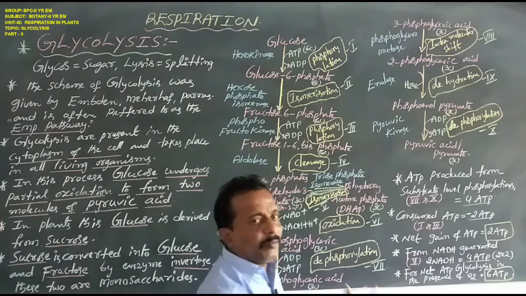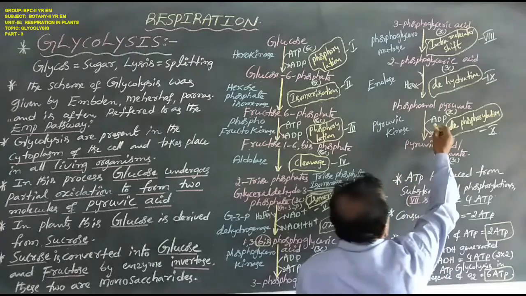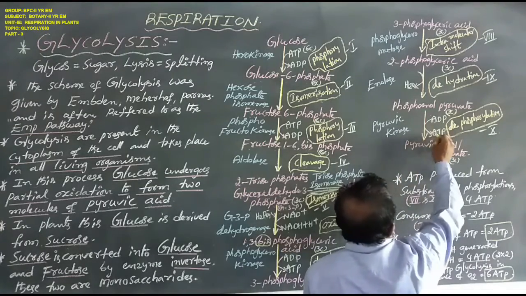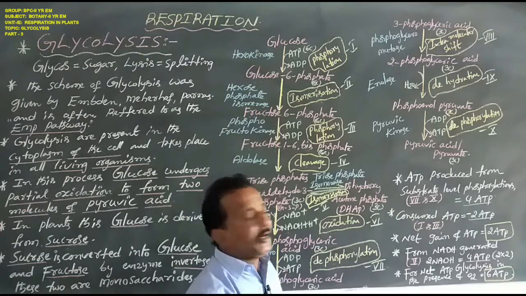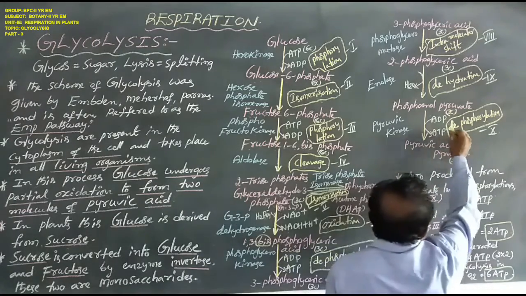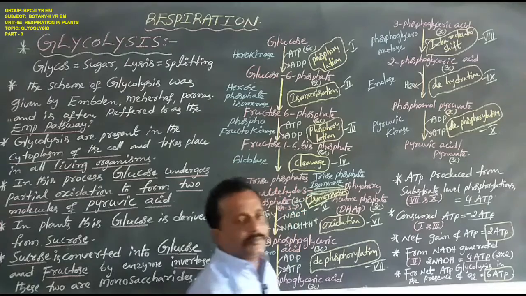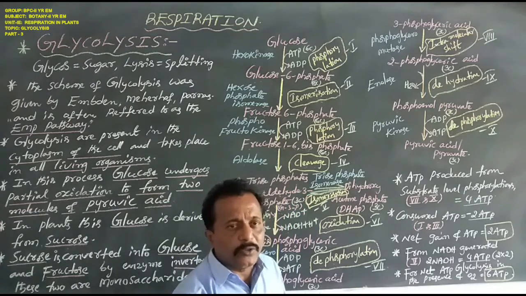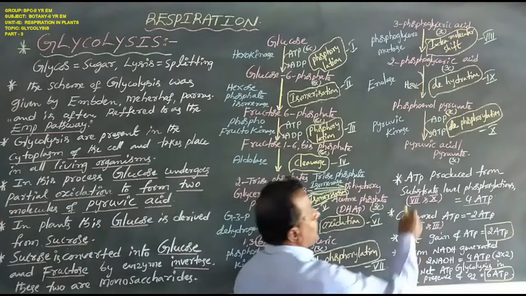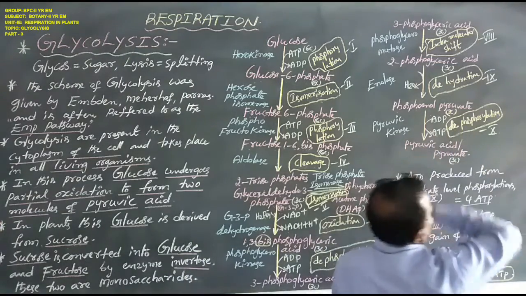So this reaction is named dephosphorylation, meaning in this process ATP molecules are formed. Hence that is called substrate level phosphorylation.